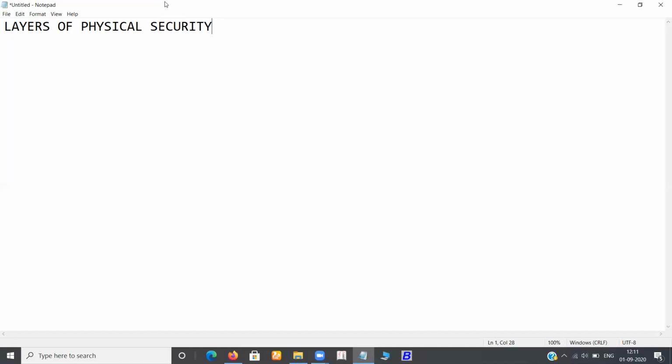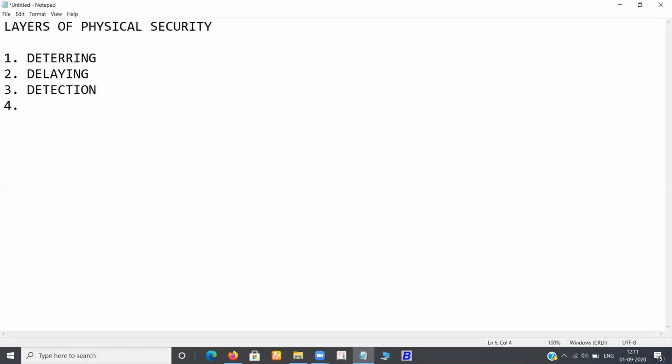The first layer is deterring. Next comes delaying. Third comes detection.